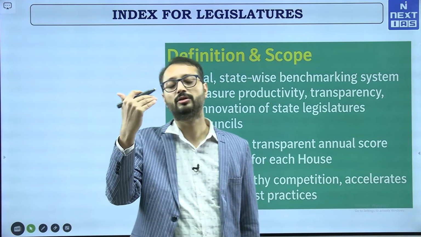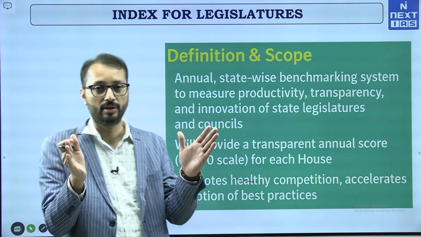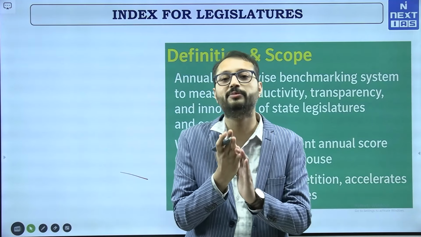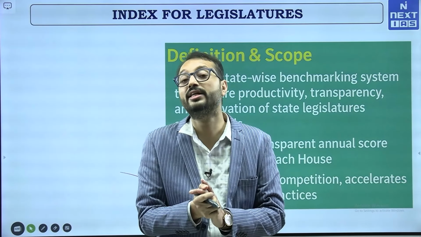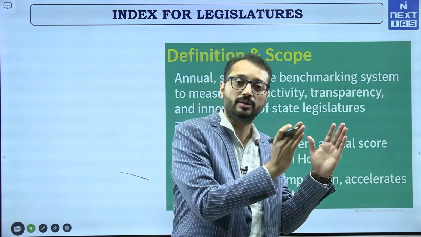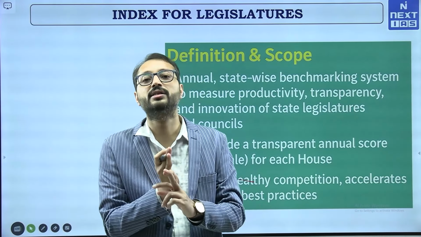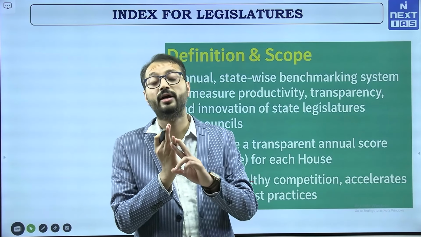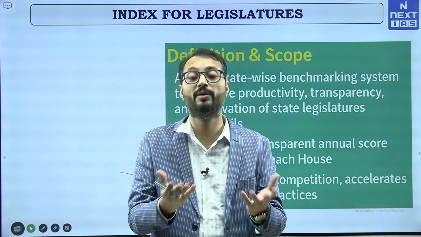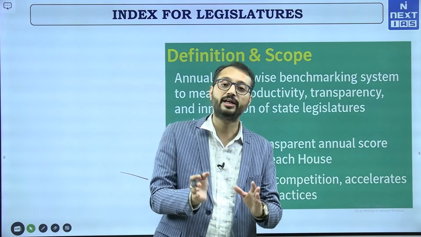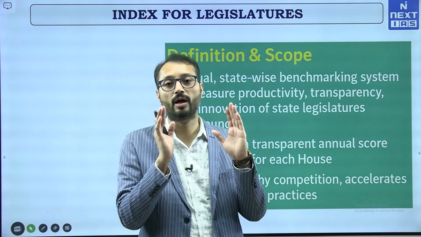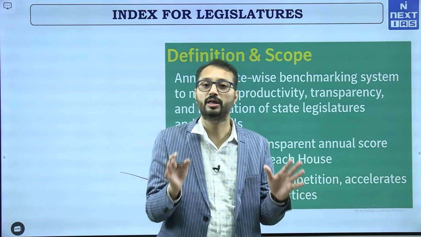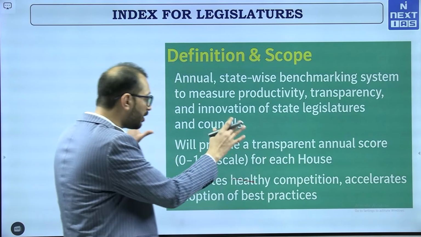So the objective of this index is to measure the aspects of parliamentary functioning. What are the key aspects of legislature functioning basically? The legislature is supposed to debate and discuss key policy issues, right. It is supposed to provide adequate representation to the issues of the people, right. And third, it should be able to hold the government accountable. These are the very important key issues. So we will be measuring the